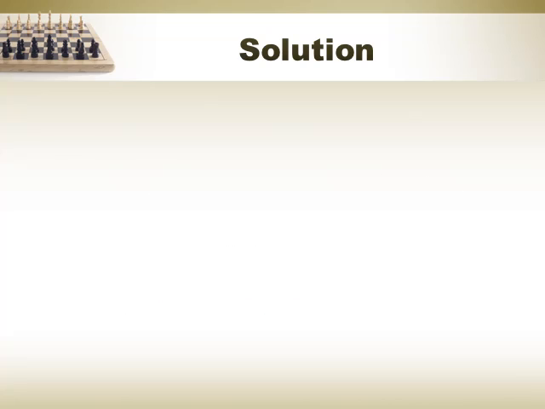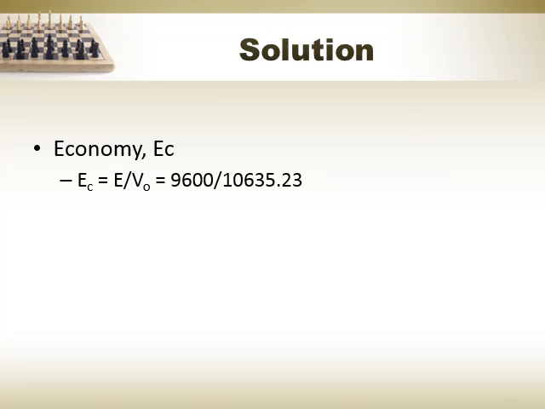To get the value of economy, economy is equal to E over VO, thus 9,600 divided by 10,635.23. We get the value of economy as 0.9027.